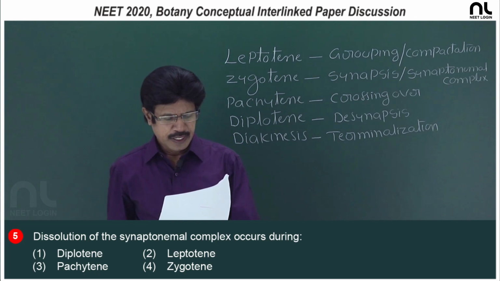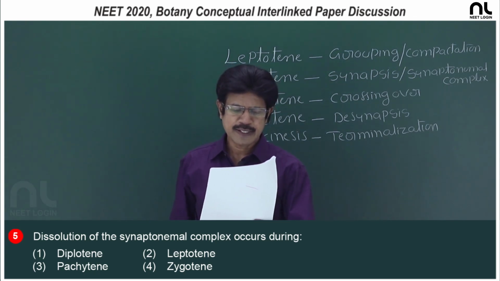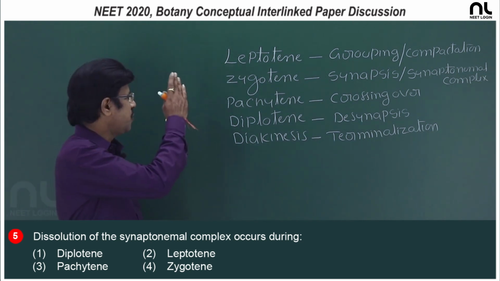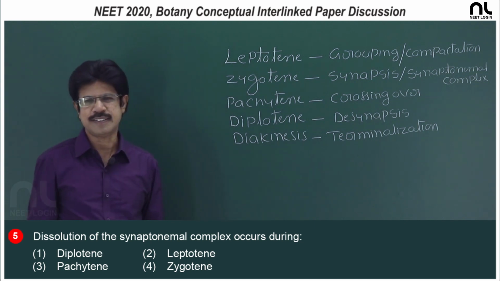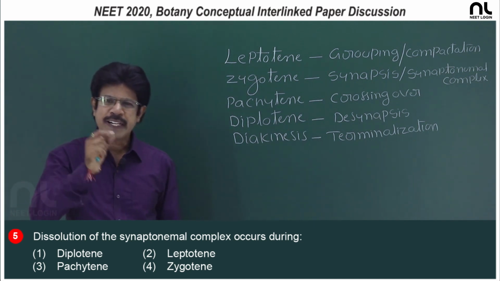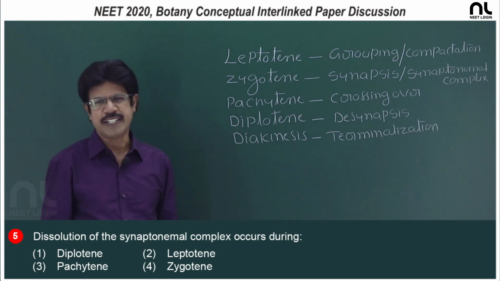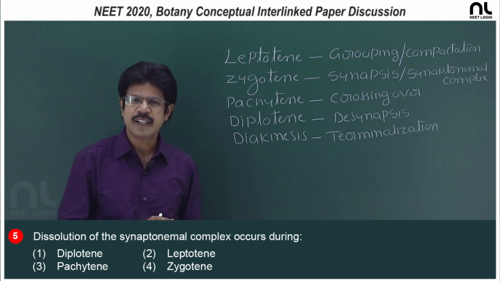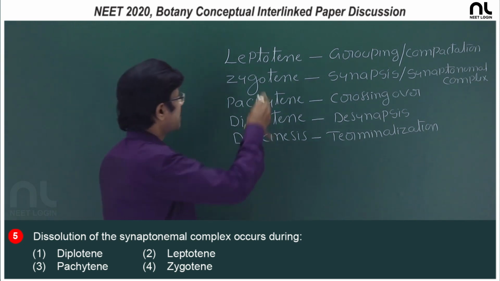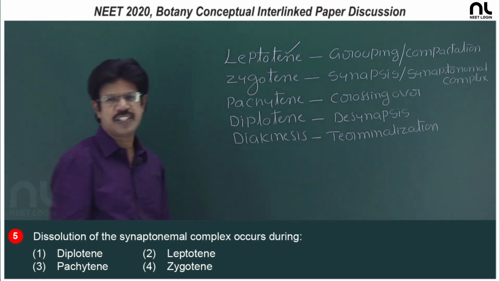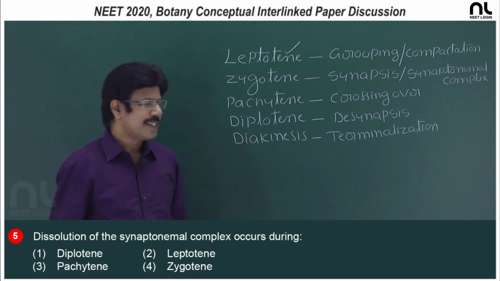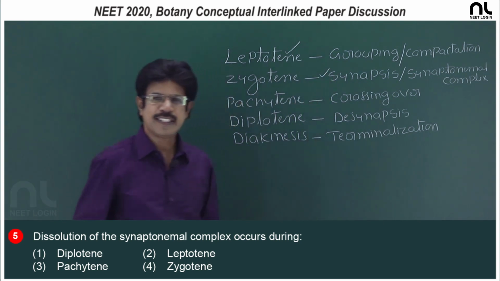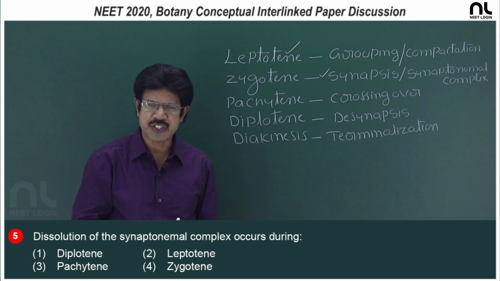Question number 5. Dissolution of synaptonemal complex occurs during. In meiosis prophase 1, the substages are leptotene, zygotene, pachytene, diplotene, diakinesis. In leptotene, maternal and paternal chromosomes grouped at one point, and there is a gradual visibility of the chromosome in leptotene because the compaction is continuous throughout the leptotene stage. Zygotene, selective pairing of the chromosomes. What do you call it? It is synapsis.